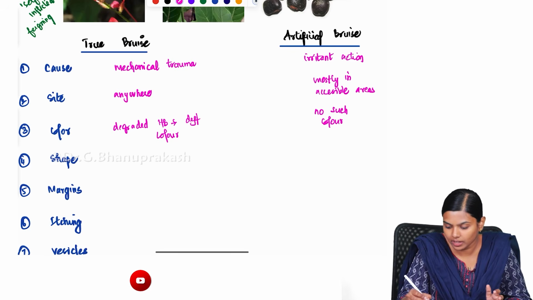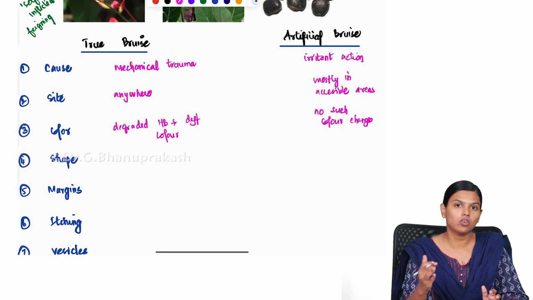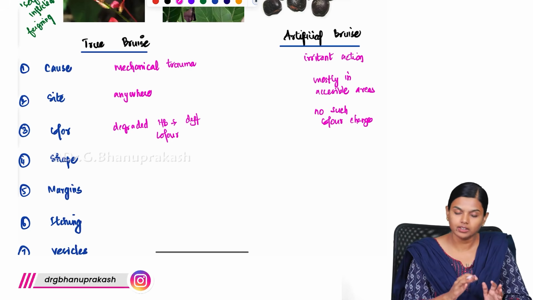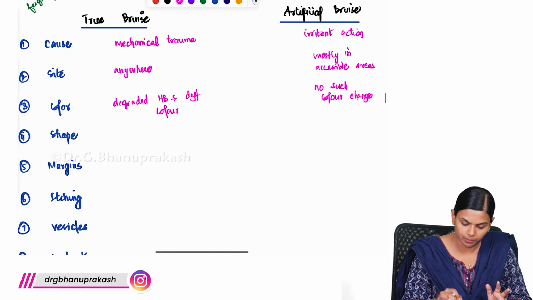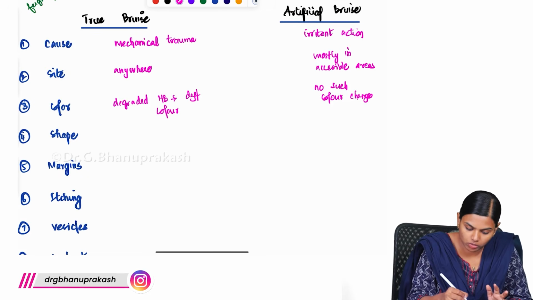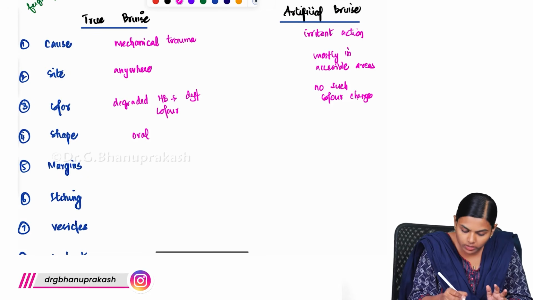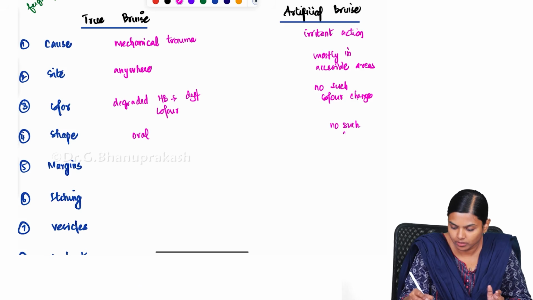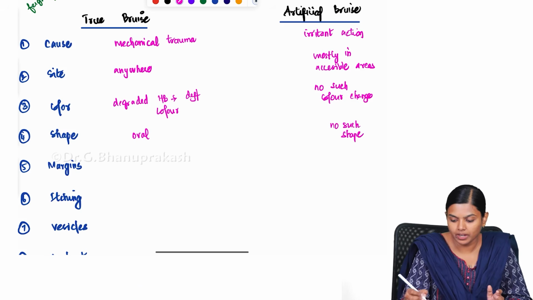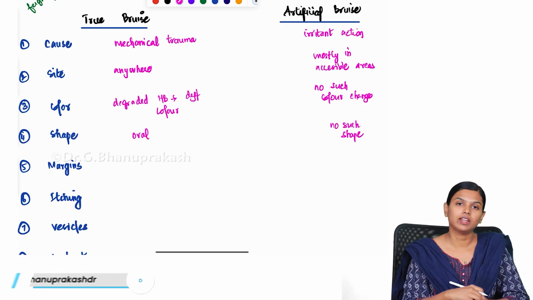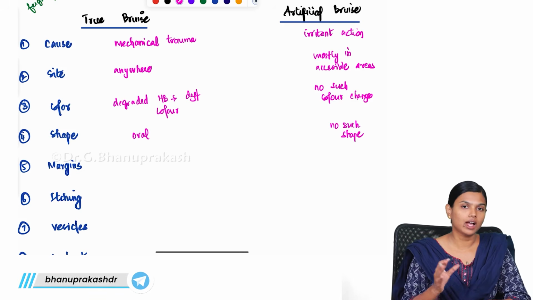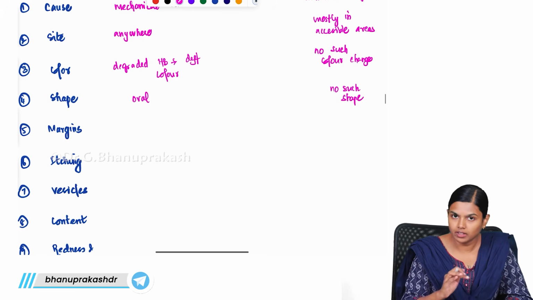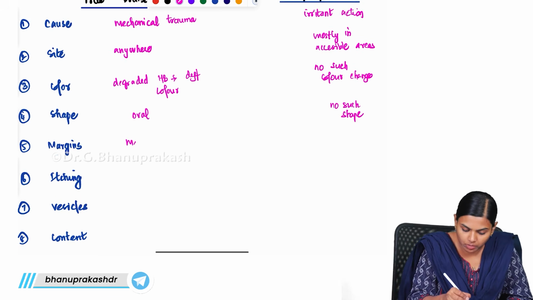So, you will not be seeing any color changes like green, yellow, brown, all those things will not come. Here in case of true bruise, it will come, and the shape here is mostly oval shape or something. Here there is no such shape, depending upon how they used it. Wherever the irritant acted, you will have that shape. And here the margin will be kind of merging,